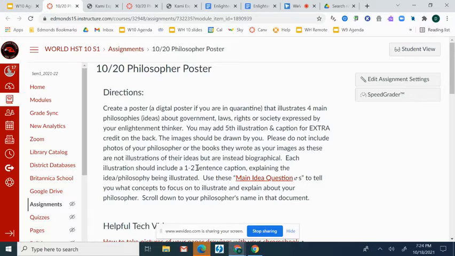Each illustration you include should have a 1 to 2 sentence caption explaining the philosophy or the idea being illustrated. So to help figure out what to draw, within this Canvas assignment, please click on where it says Main Idea Questions. This will tell you what concepts to focus your illustrations on.